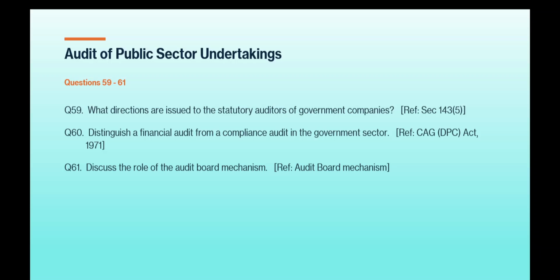government sector. CAG DPC Act 1971. Reference has to be taken. Question number 61, discuss the role of the audit board mechanism. Reference audit board mechanism. So this was the chapter audit of public sector undertakings.